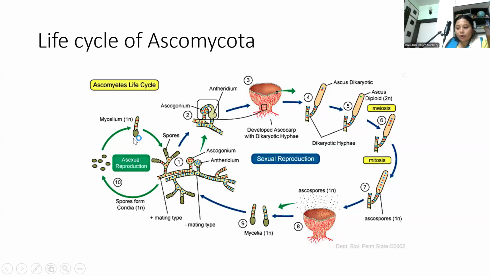Conidia are non-motile asexual spores. Those are not formed in the ascus. Conidiophores are the spore-bearing structures or the head end, and very common in molds like Aspergillus, Penicillium, and this cycle allows rapid clonal expansion in favorable environments.